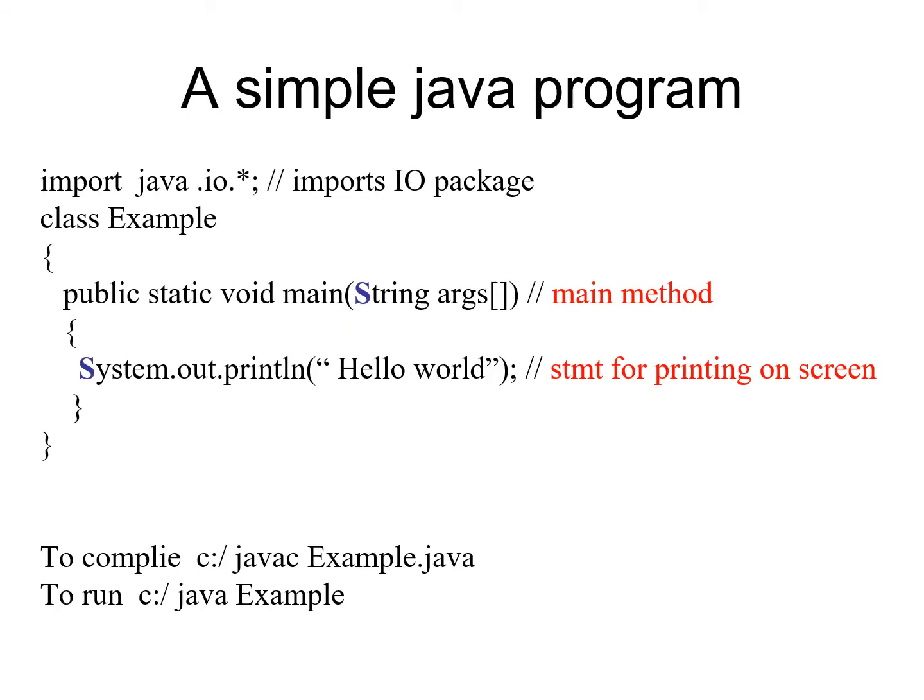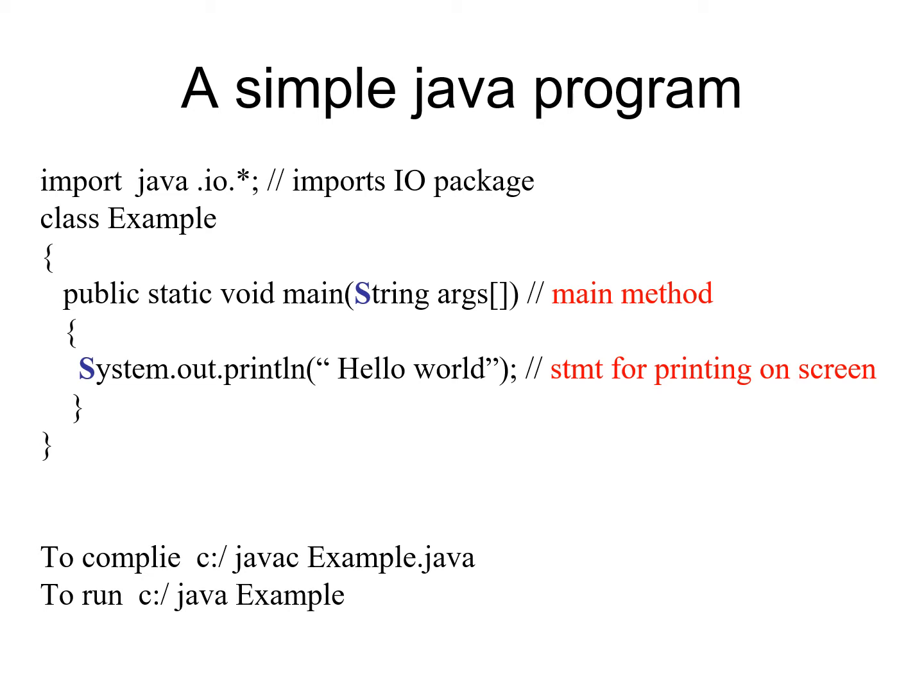Here you can see a simple Java program to print Hello World on screen. In any Java program, in the initial part you can see some import statements. These import statements are meant for importing packages to a program. A package is a container of classes and interfaces. In my program, I am importing one package, that is java.io package. From this package, I will be using the built-in class System.